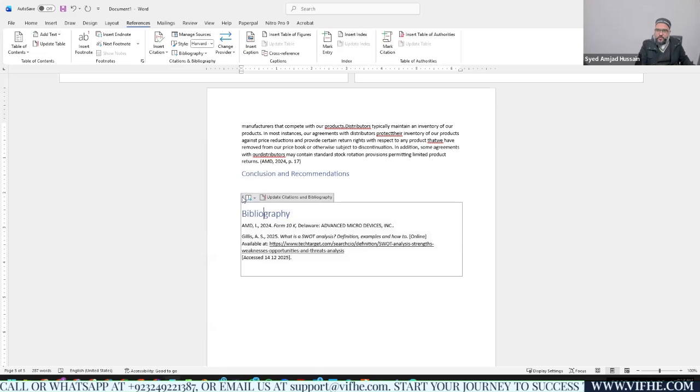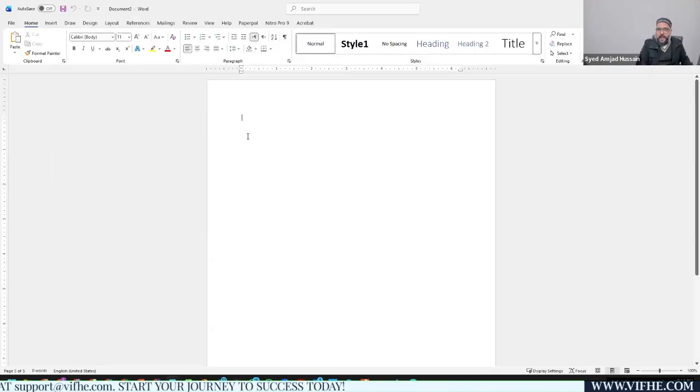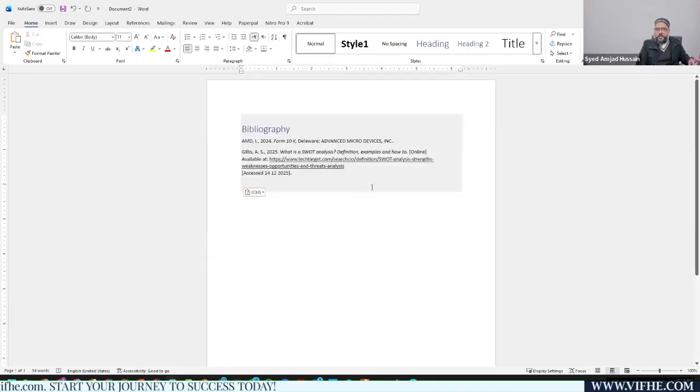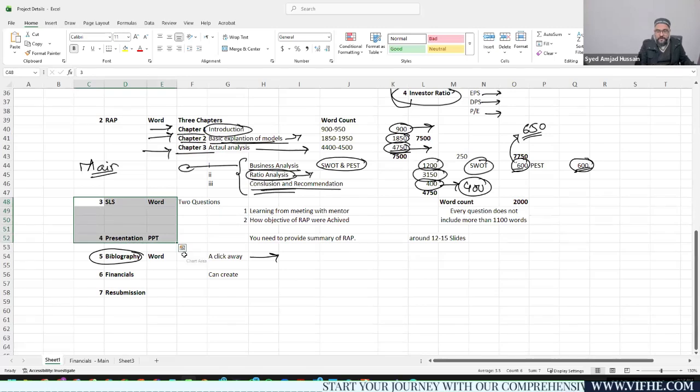What I need to do is click these 3 buttons, cut this, open another Word document, and paste those. This is how I can create the bibliography file very quickly. I have already told you this bibliography file was just a click away, so it's very easy to find. So we have already gone through 3 files. Now we're left with just 2 files, a Word file and a PowerPoint presentation.